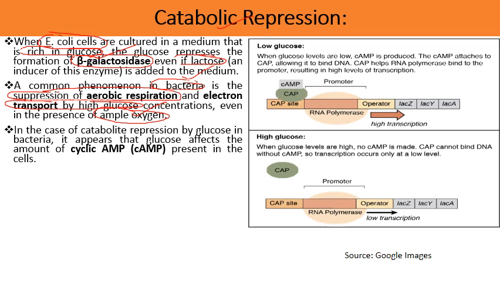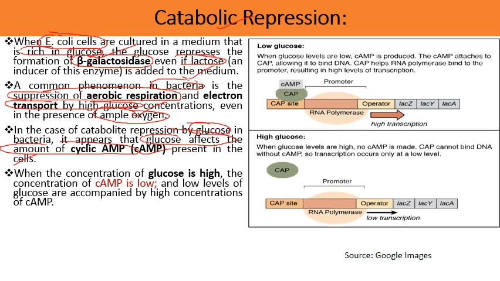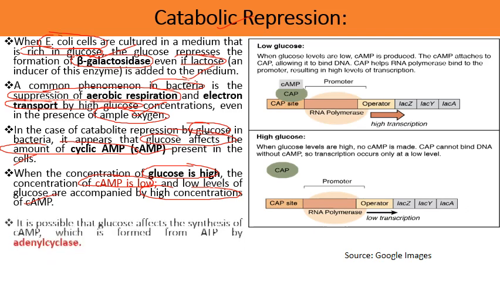In the case of catabolic repression by glucose in bacteria, it appears that glucose affects the amount of cyclic AMP, that is cAMP, present in the cells. So the main effect of glucose is on the concentration or amount of cyclic AMP. When the concentration of glucose is high, the concentration of cyclic AMP is low, and low levels of glucose are accompanied by high concentration of cyclic AMP. So it works vice versa. If glucose is high, then cyclic AMP is low. If cyclic AMP is high, then glucose concentration is less.